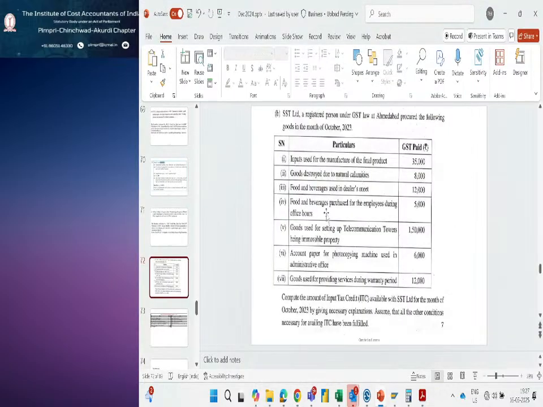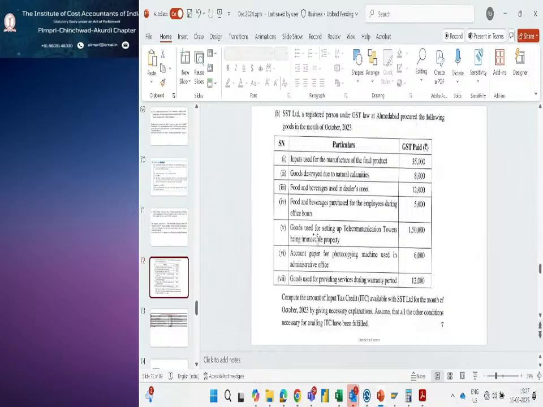Then food and beverages purchased for employees during office hours. So okay, for employees some lunch, dinner we purchased. So that is during office hours. So GST paid 5,000, but still you are not eligible to avail the ITC.